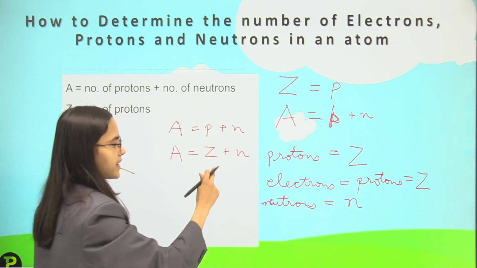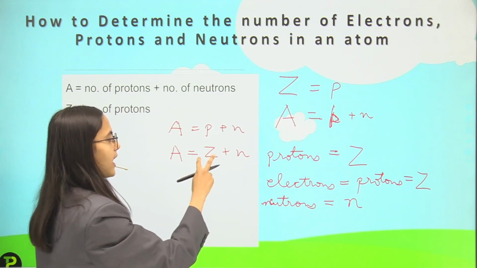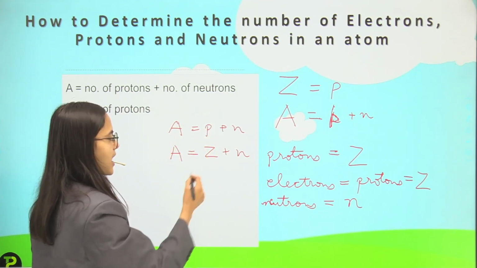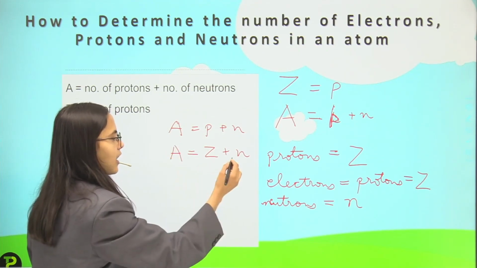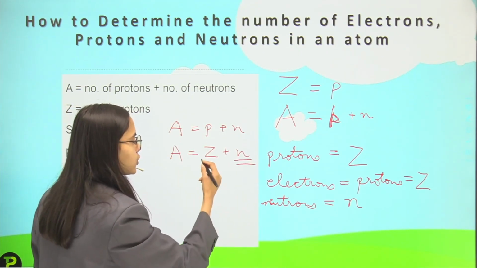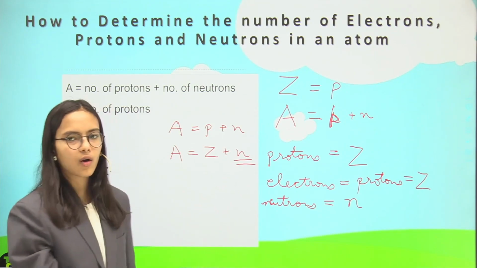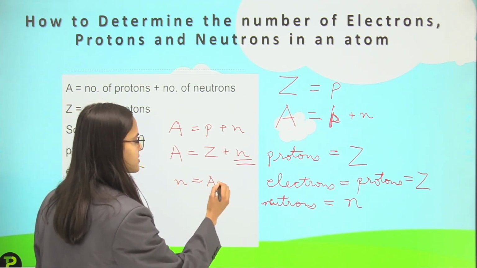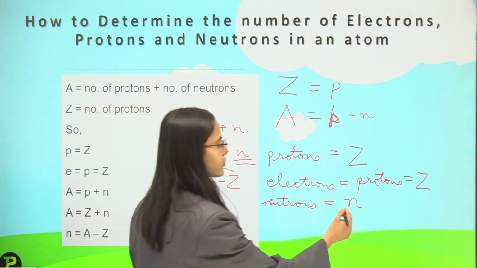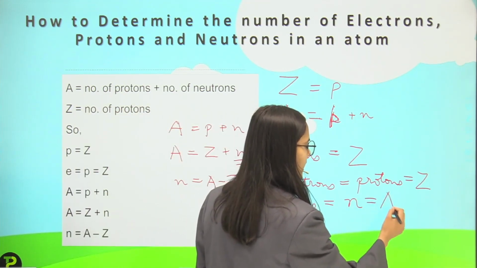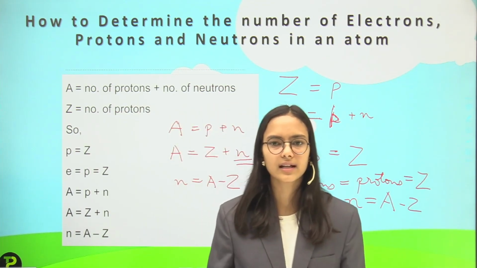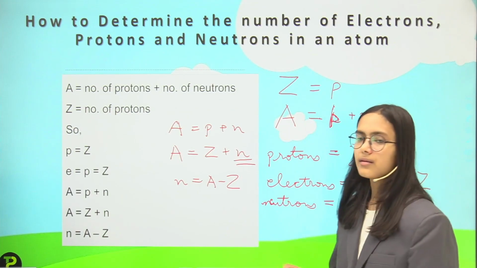Because I know that P is equal to Z, that is the atomic number is equal to the number of protons, and I have this mass number with me. Now I have to calculate N, and I know A and Z both. So N is equal to A minus Z. So for the number of neutrons, I will have A minus Z, that is the mass number minus the atomic number.